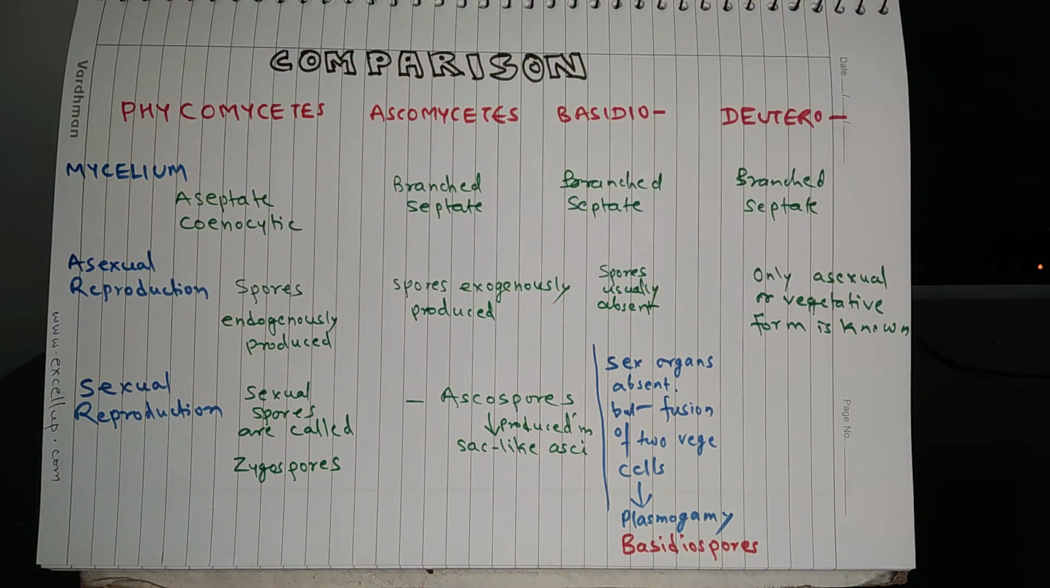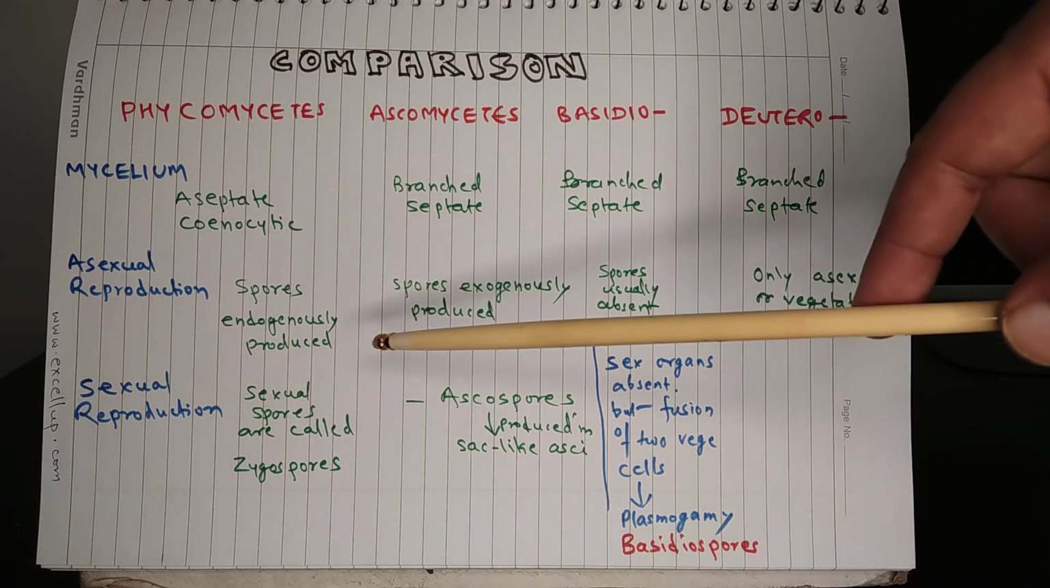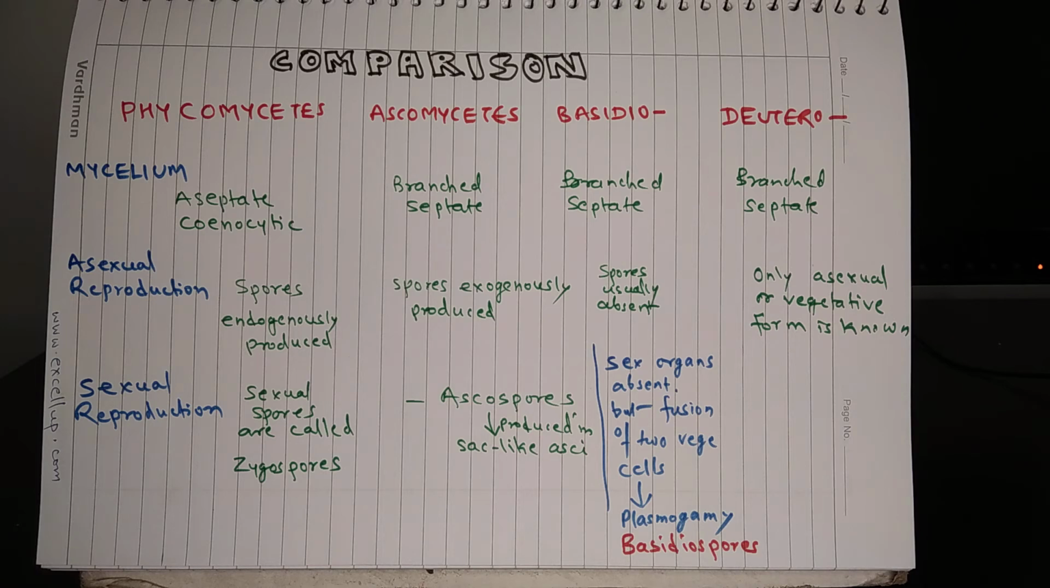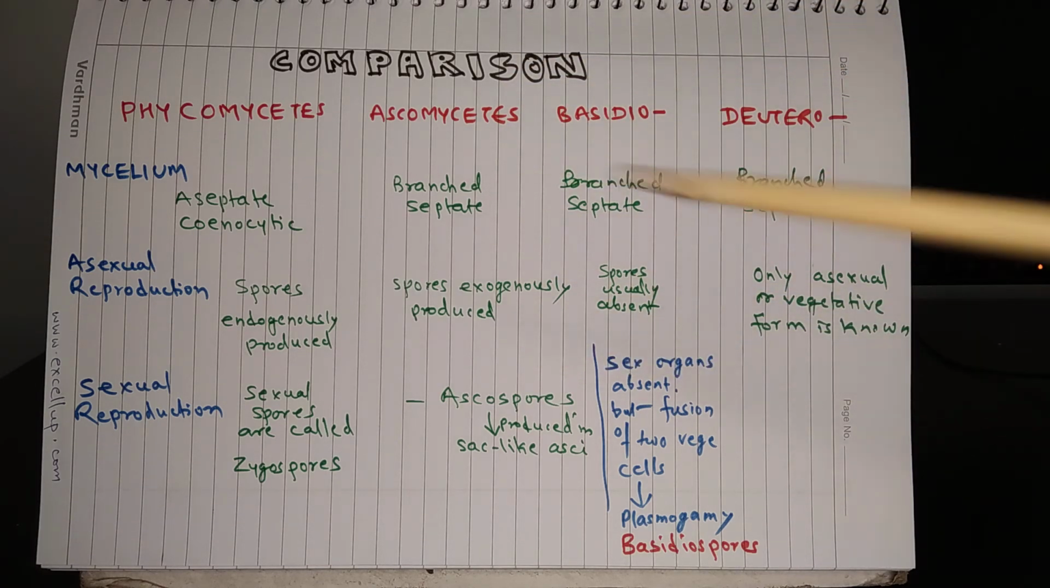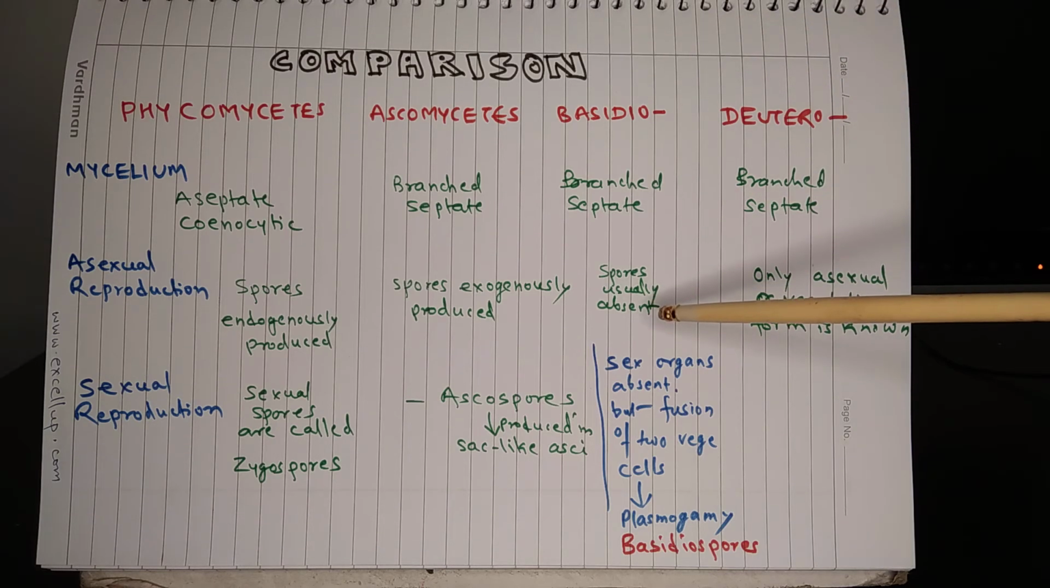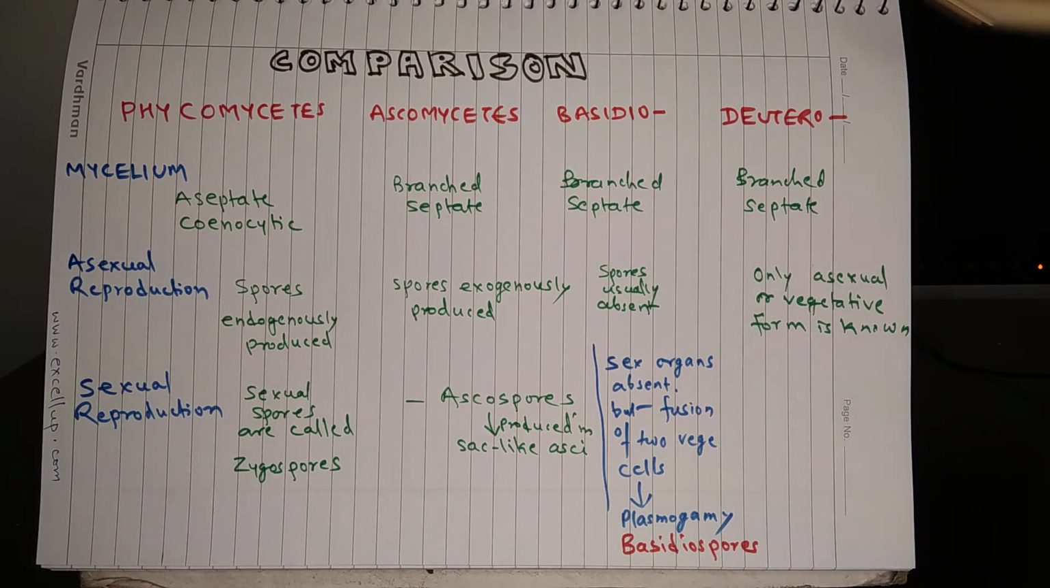As far as asexual reproduction is concerned, in case of Phycomycetes, spores are endogenously produced. In Ascomycetes, spores are exogenously produced. In Basidiomycetes, the spores are usually absent. And in Deuteromycetes, only the asexual or vegetative form is known.